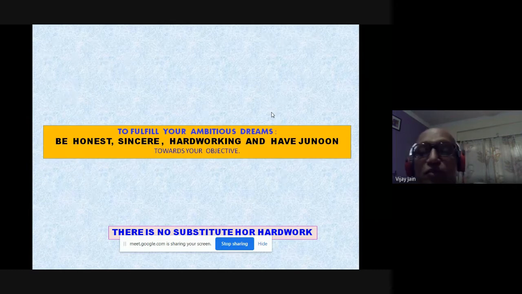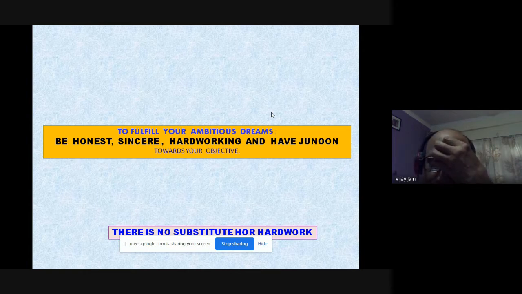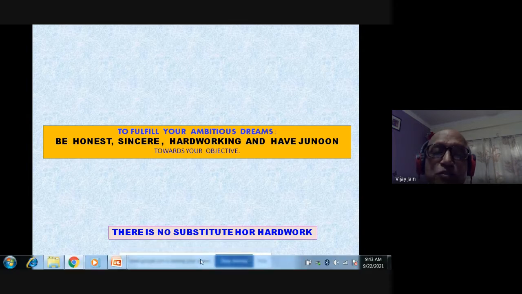Now, first slide, I always try to show this. To fulfill your ambitious dreams, you as an individual have to be honest, sincere, hardworking, and have junoon towards your objective. I'm not going to give the example of different scientists in this area right now, but you can find there are various scientists who had the junoon towards their work and they became world famous. And please note it, there is no substitute for hard work.